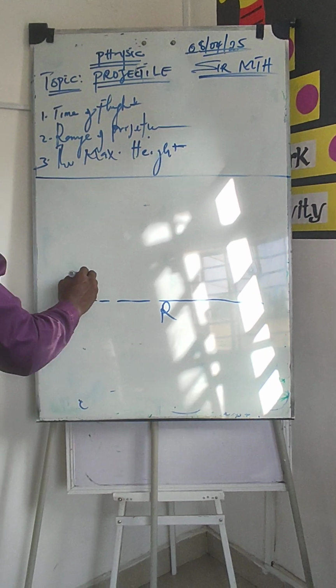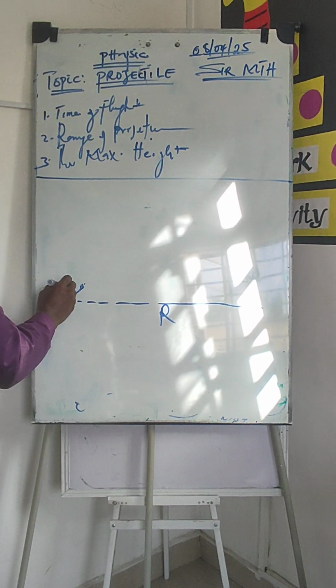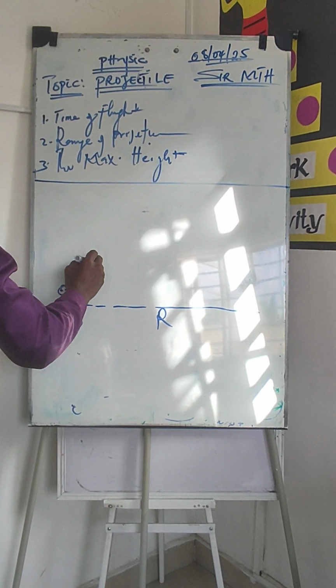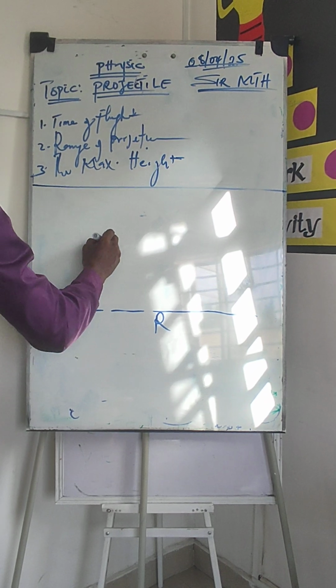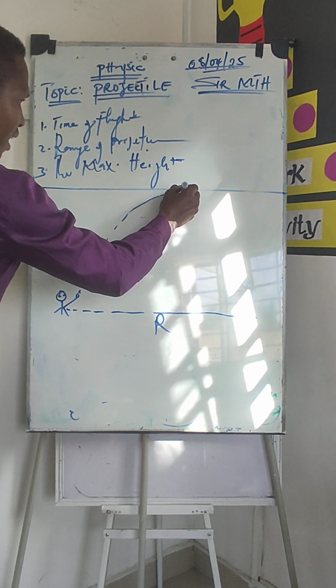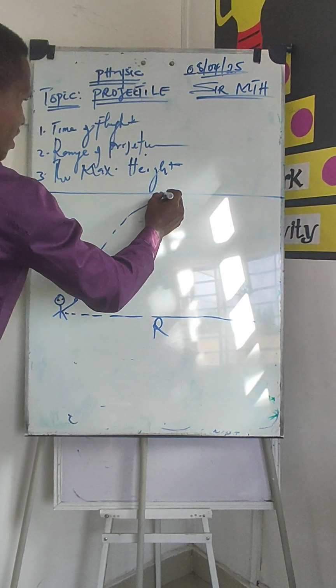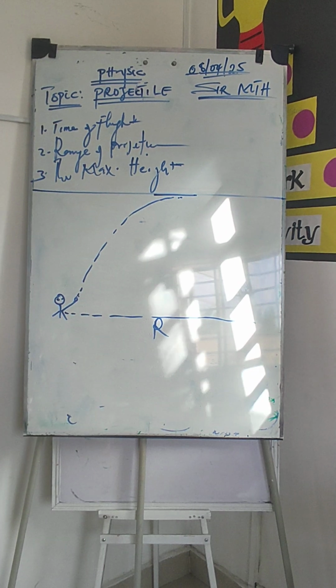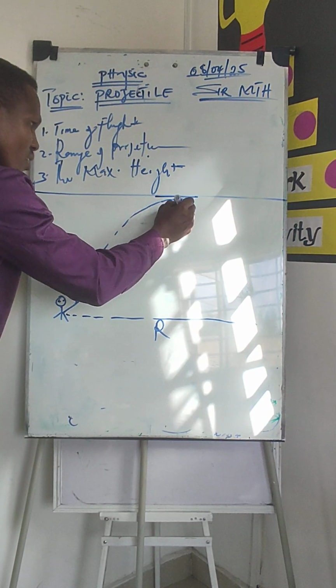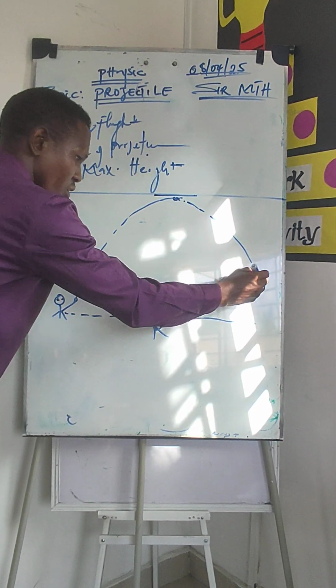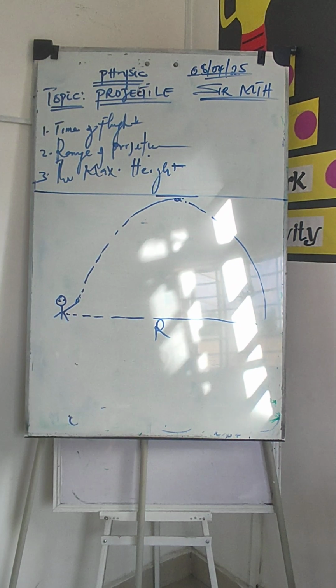So from there he shot the gun, and the bullet went to the sky just like this, got to this very peak. This is the peak, the maximum height the bullet could get to, and then it returned to the floor of the same projected line.